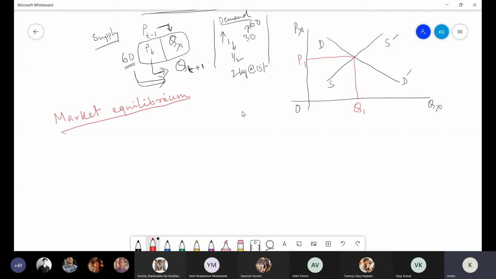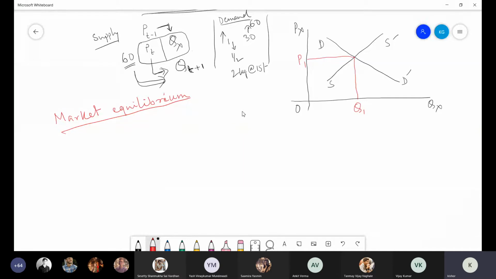Now, just like demand and supply, we discuss market equilibrium in the short run as well as the long run by default. But we are not saying short run and long run directly.